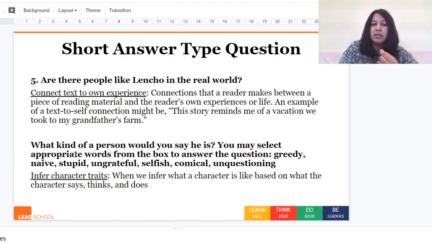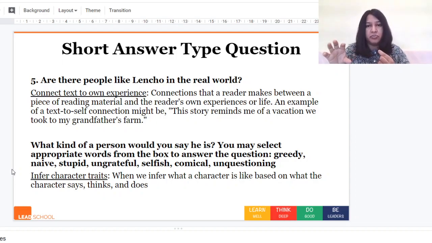And then the second question, what kind of person would you say he is? Now, of course, you need to give your opinion, but it needs to be an informed opinion. And that is why this is an inferring question, where you need to infer what type of a person he is by all the different evidence from the text, and you need to provide your reasoning.